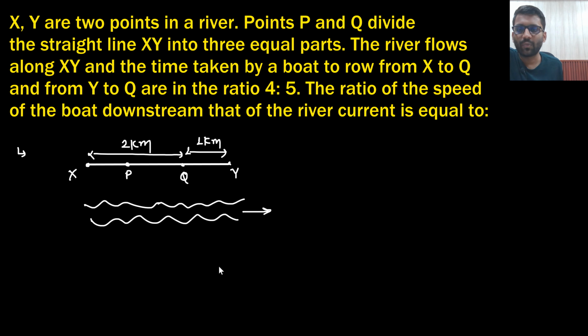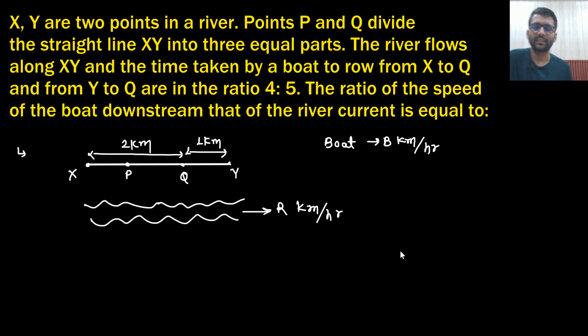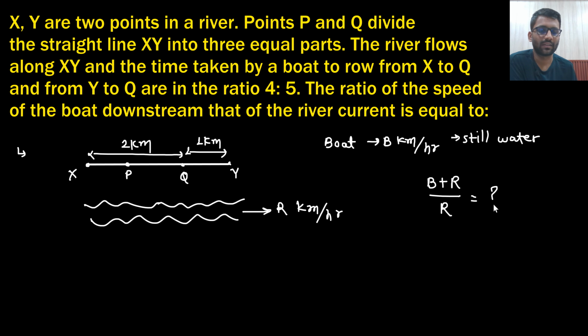Let's say the boat is moving with the speed of b, and the river is moving with the speed of r kilometer per hour. They are asking the ratio of the speed of the boat downstream to that of the river. The speed of the boat in still water is b. Downstream means the river is supporting, so b plus r divided by r. This is what they are asking.